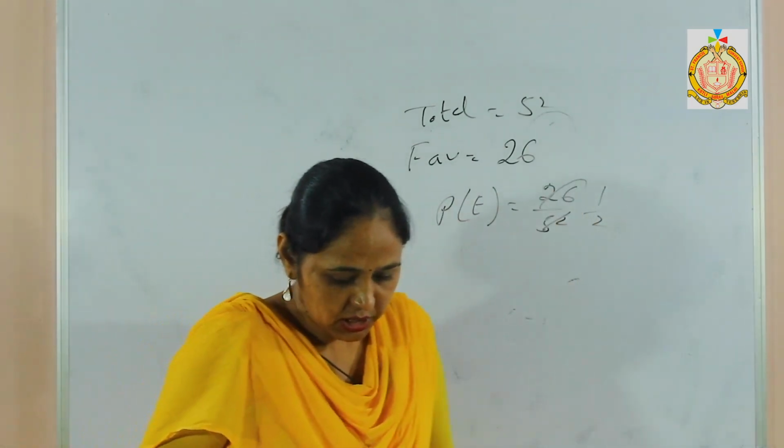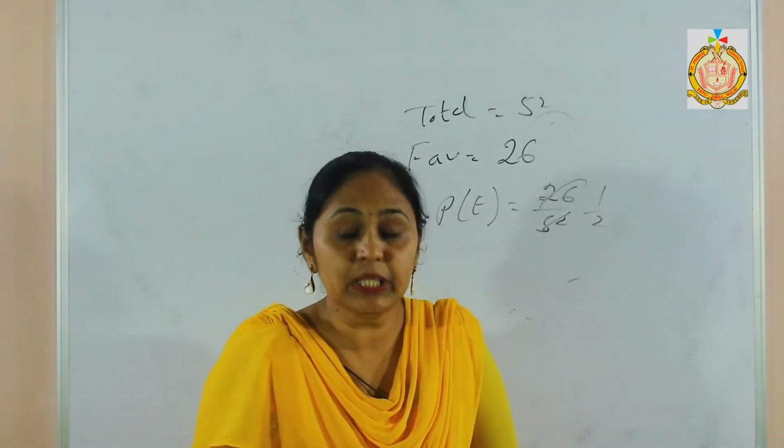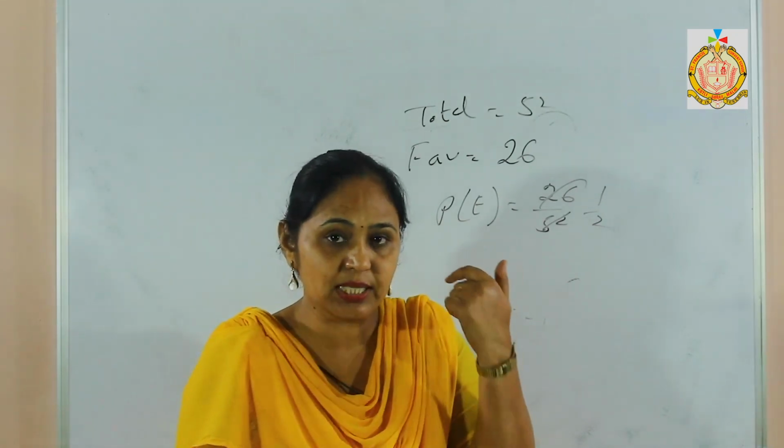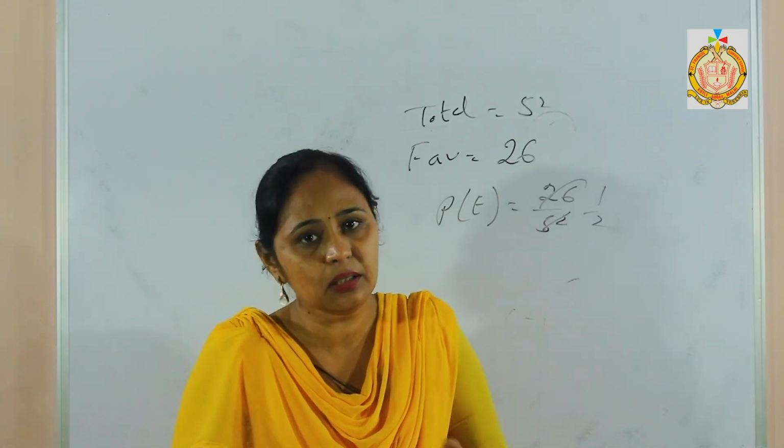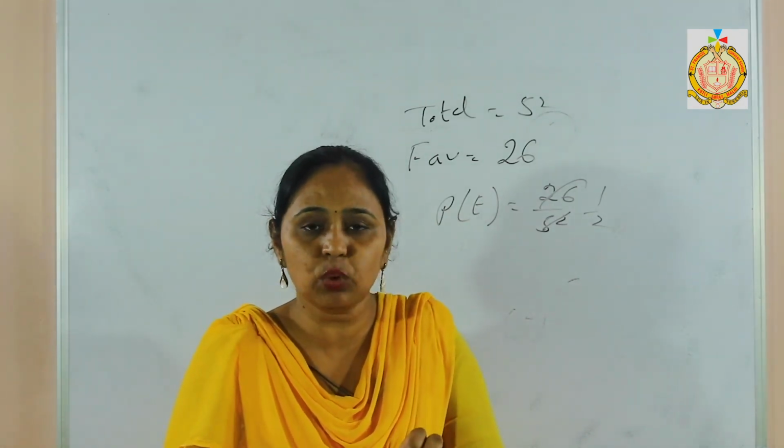In the next condition, it is given: not a red card. Now we have to just identify not a red card. If not a red card, which color will be there? Black color. It means I have to take only black color.